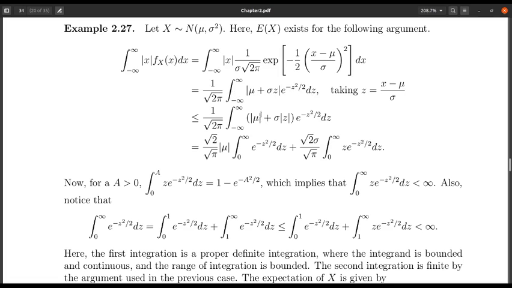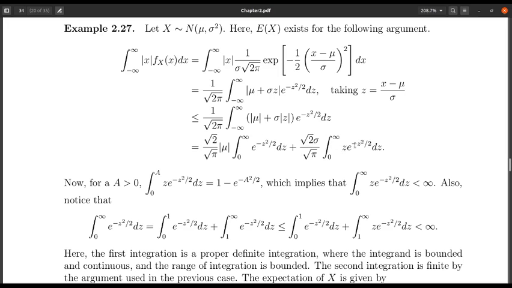Then use the triangle inequality, and because sigma is strictly greater than 0, this part turns out to be this part. Break them out. |mu| is a constant, it comes out of the integration. Sigma is a constant, it comes out of the integration.